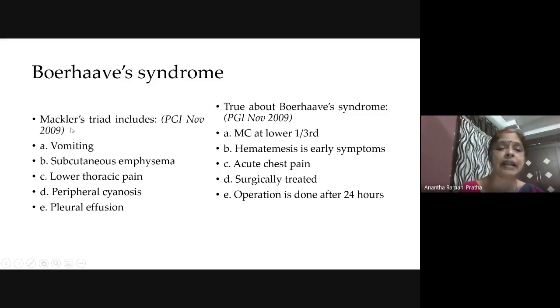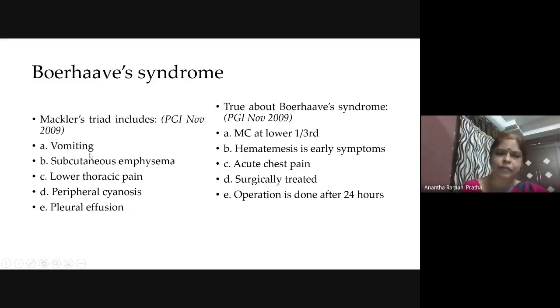This is Mackler's triad. It includes vomiting, subcutaneous emphysema, lower thoracic pain. So in this Mackler's triad, they have included A, B, C. Just remember, A, B, C is Mackler's triad. But we also know that pleural effusion can occur in hydropneumothorax.